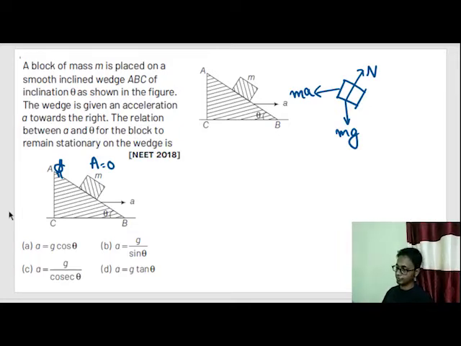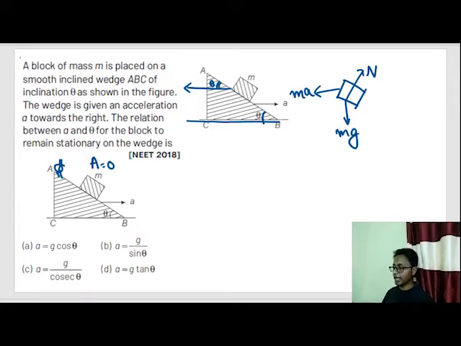Okay, now what is this angle? Okay, this was the direction of pseudo force. This was the direction of this pseudo force. What is this angle? This angle is nothing but theta. Why? See, parallel lines. Okay? If this angle is theta, this angle is also theta.